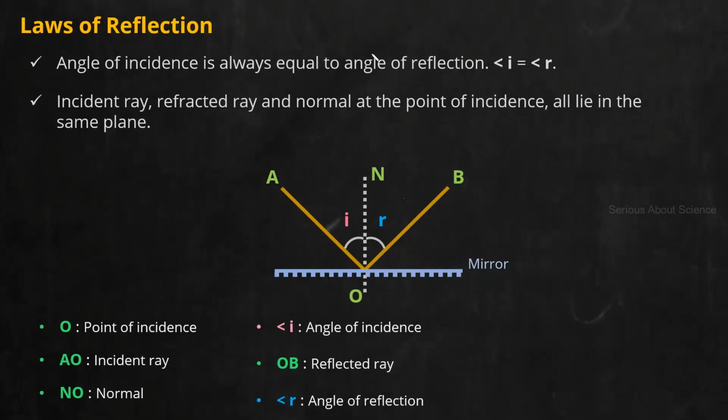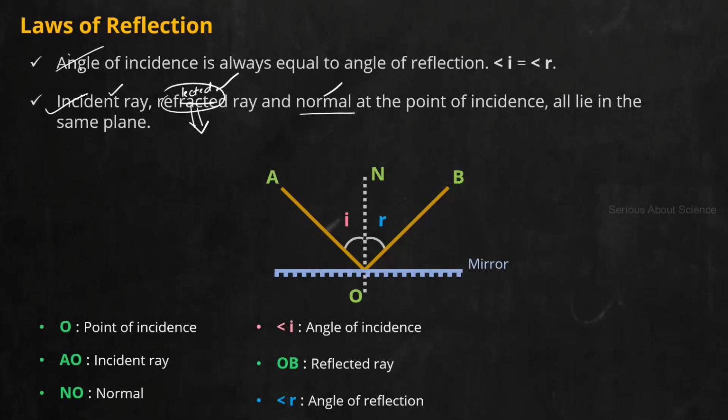In both cases, the second law is common. The second law says: incident ray, reflected ray, and the normal. Here also, please correct it. Last day it was written refracted, but it is not refracted, it is reflected. That is the difference between the two laws. So in laws of reflection, the incident ray, reflected ray, and normal all lie in the same plane. Next, when we study laws of refraction, it will be incident ray, refracted ray, and normal all lie in the same plane.